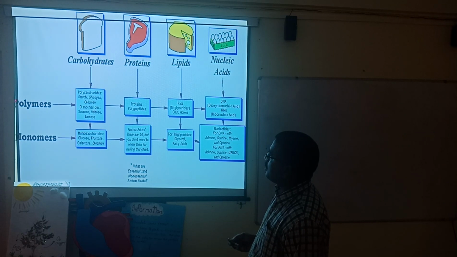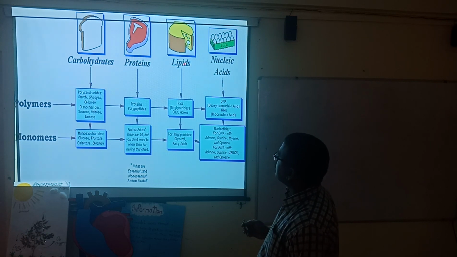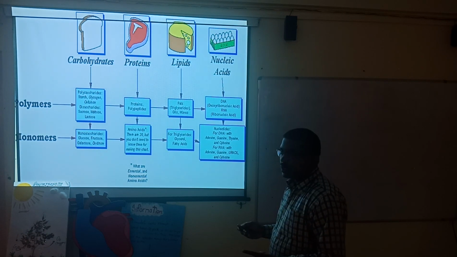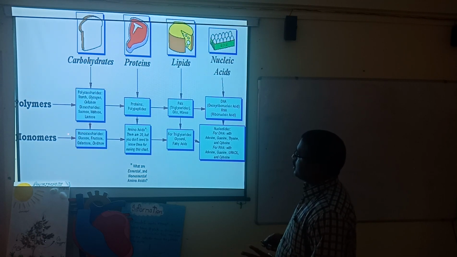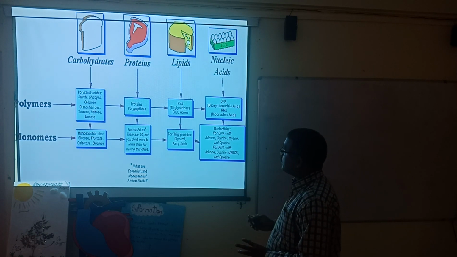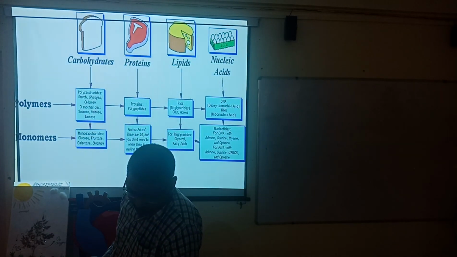Here again, in front of you, it is written a polymer and a monomer. Different biological polymers and monomers are written: the carbohydrates, proteins, lipids, and nucleic acids. This slide is not necessary to understand, but just go through it if you want.